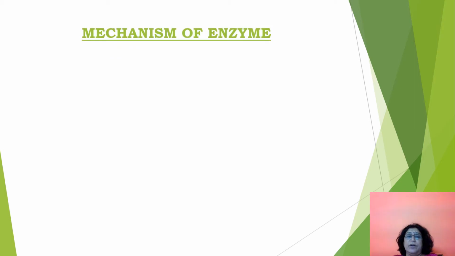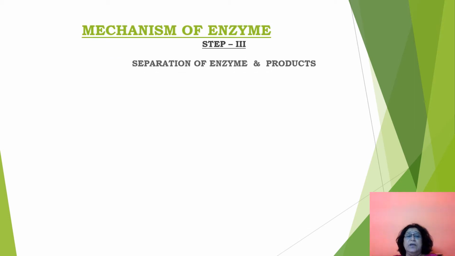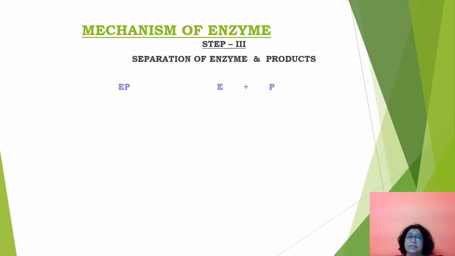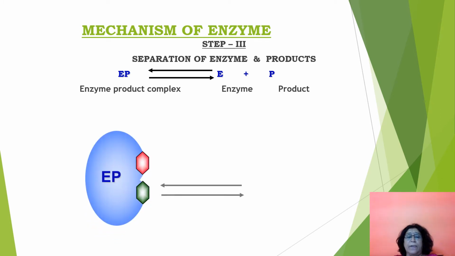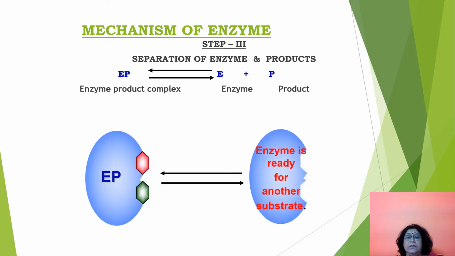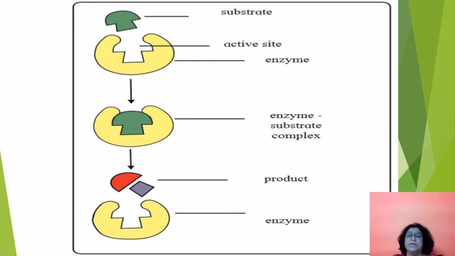Now in the third step what happens? In step 3, separation of enzyme and products takes place. The enzyme product complex gets separated into enzyme and product. So the enzyme and products are released. The products are released, and the enzyme remains, waiting for another substrate to form a bond. So this is how in 3 steps the mechanism takes place.